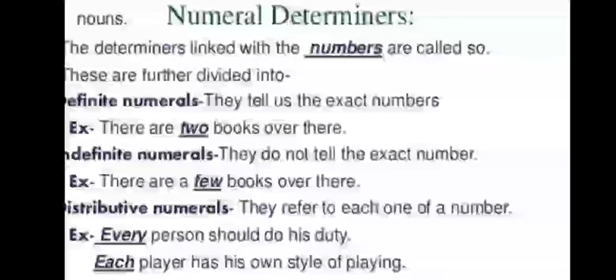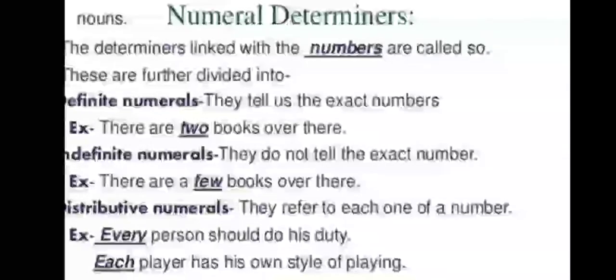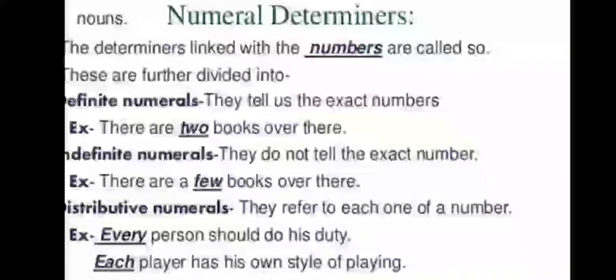It is few, little, some. You don't know the exact number. Next is distributive numerals. They refer to each one of a number: every person, each player, each person.